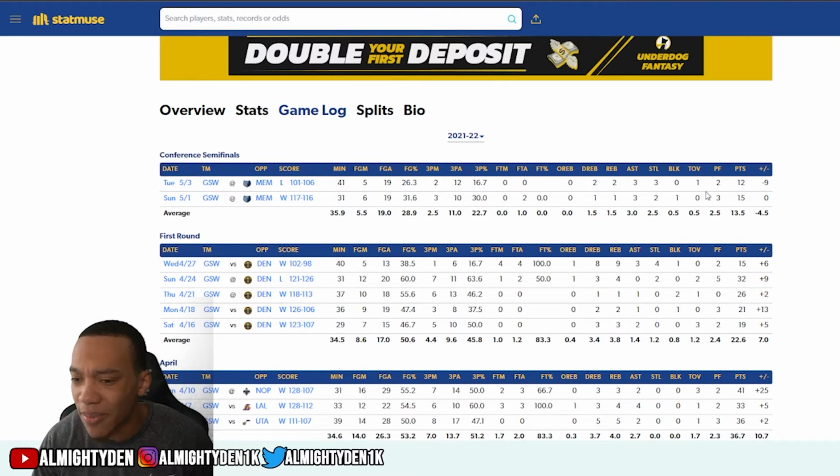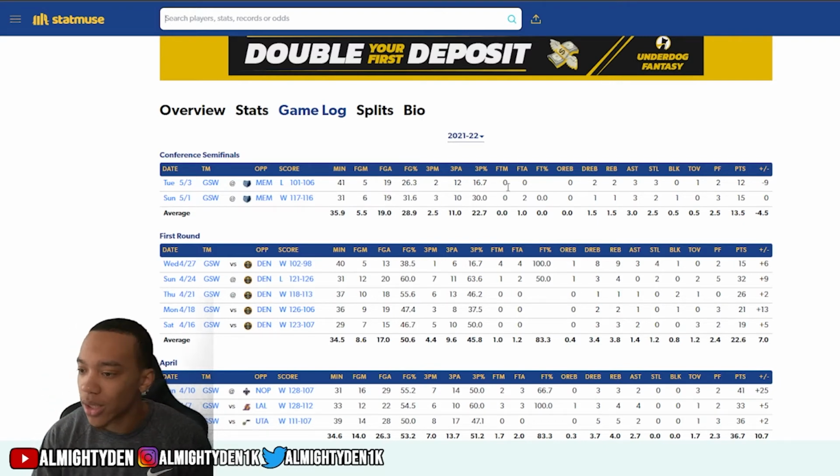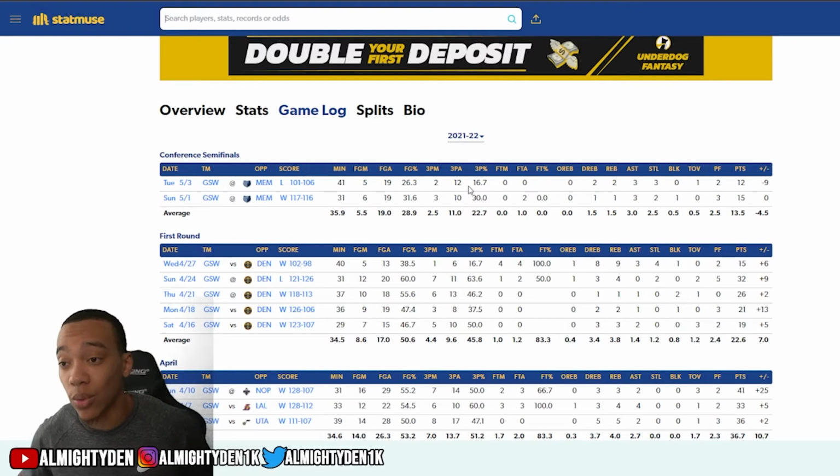But if you look at game 1 against the Grizzlies, he took 19 shots, 2 threes right there. We're good. He missed 2 free throws as well. That could have been an easy 20. The last game, he just had a bad game. He didn't get to the line. He's 2 for 12 from the 3-point line. I don't expect that to happen again, but I think that the Warriors have a lot more incentive to win this game and play better for sure, because they do not want to go down 1-2 to the Memphis Grizzlies.